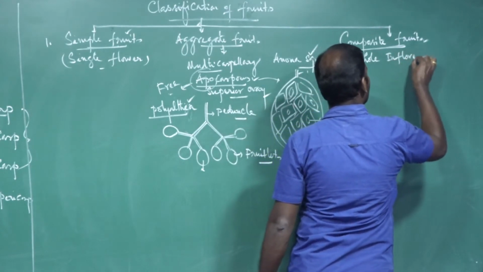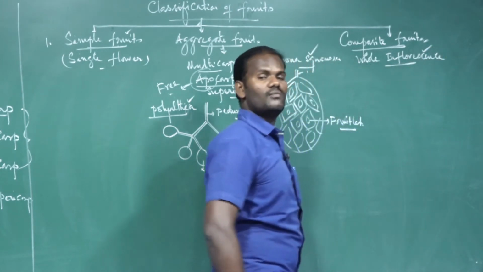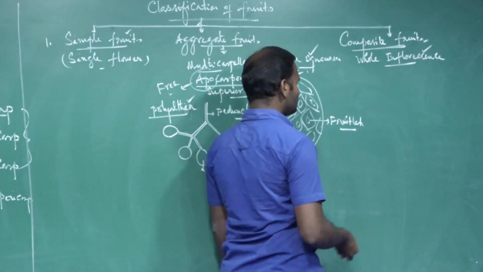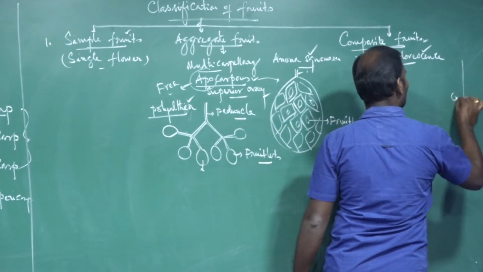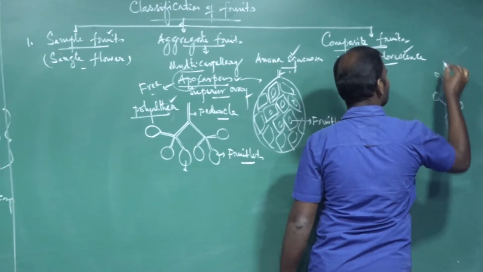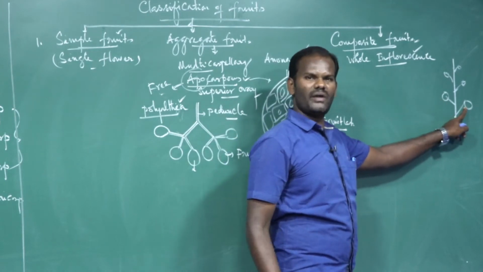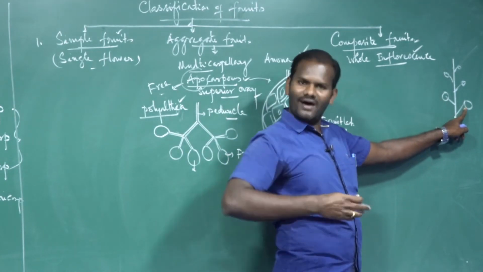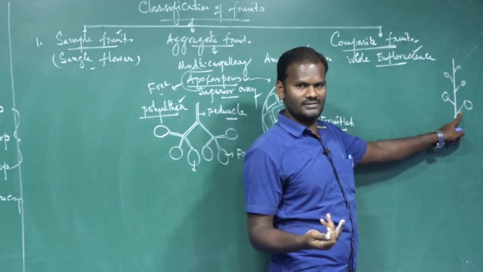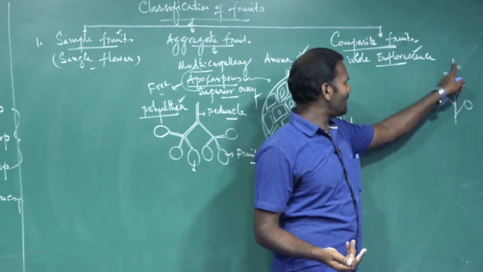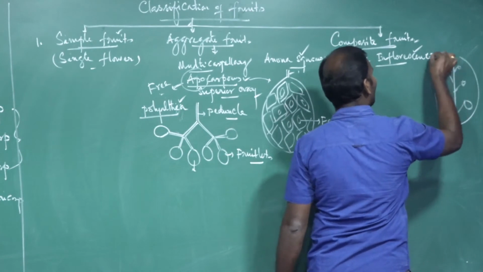The whole inflorescence becomes developed into a composite fruit, also called multiple fruit. You know what is called an inflorescence? It is a group of florets arising on a common axis. Many florets, either male flowers or female flowers, with pedicel or without pedicel. The stalk of the flower is called the pedicel. Many florets arise on the common axis. These groups of flowers are said to be an inflorescence.